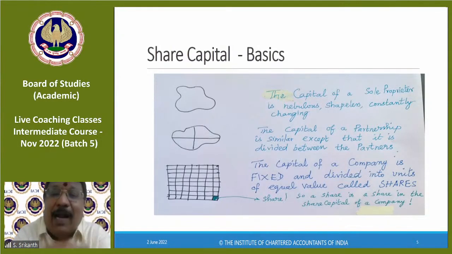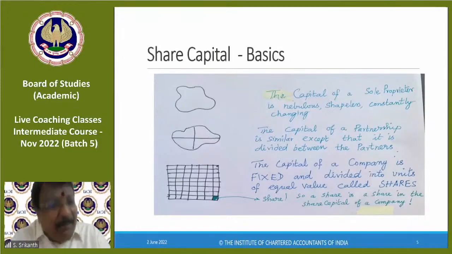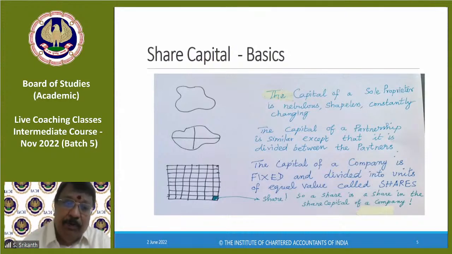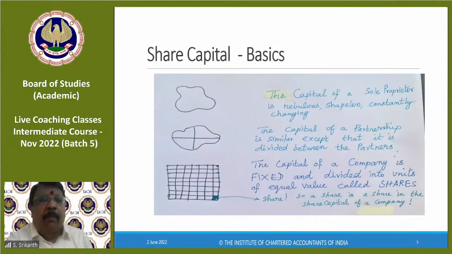The capital of a partnership is also similar, right? The shape is nebulous. If you total up all the partners' capital, you will find the number keeps on changing. It's a moving target because each partner will have drawings, he'll bring in, etc. You might operate this account for salary also, interest, everything. That's wrong. You should have a current account for the partners, operating separately.